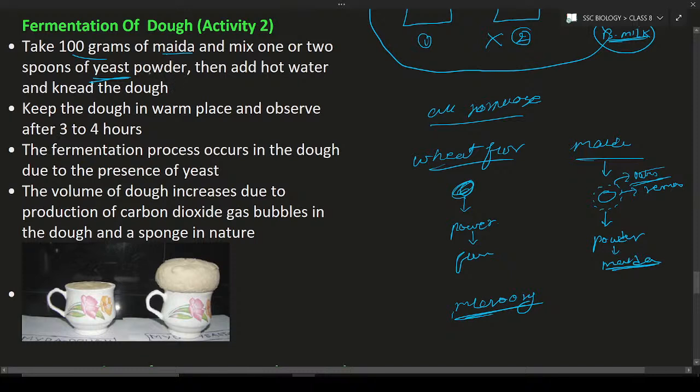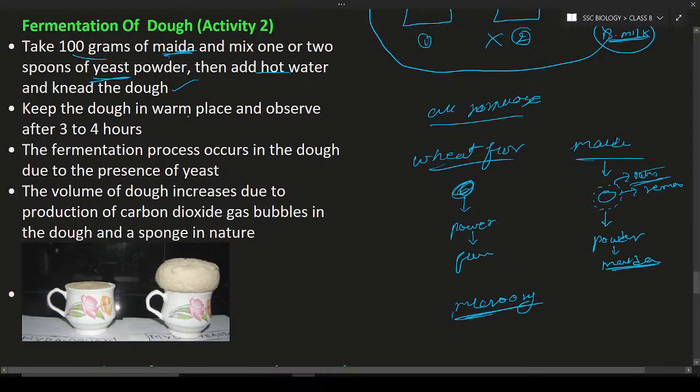Bring the yeast powder from the shop, add 1 or 2 spoons of the yeast powder to the 100 grams of maida and then add little bit warm water to make the dough, and also knead it. What is kneading? Kneading is nothing but mixing. Take 100 grams of maida, add 1 or 2 spoons of the yeast powder, add warm water and mix thoroughly. So now the dough is ready.